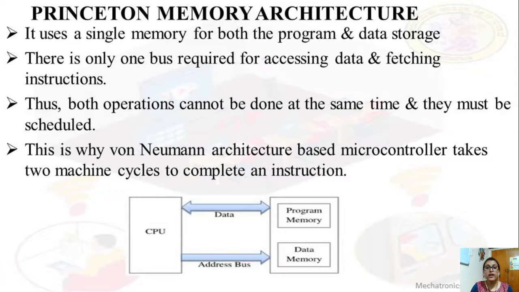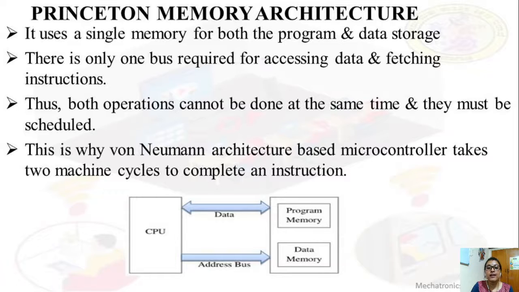So here there is a single memory for both program memory and data memory, and only one bus is present for accessing both. Both operations can't be done at the same time. They must be scheduled, and it takes 2 machine cycles to complete an instruction. Examples are our personal computers or desktop computers. But the design is very simple and the production cost is very low, since there is a single memory, with no separate memories and no separate buses.